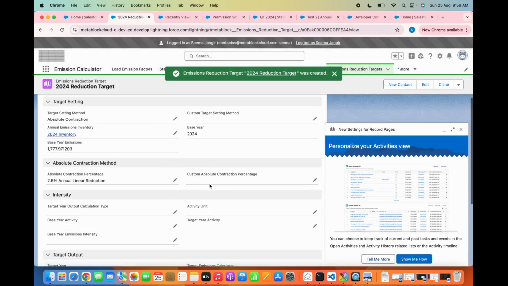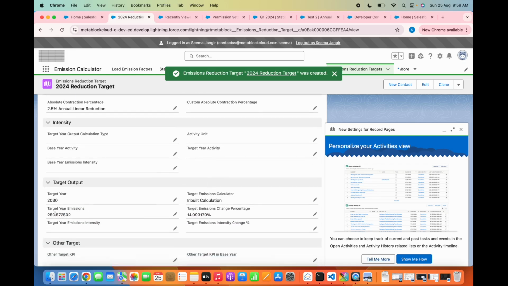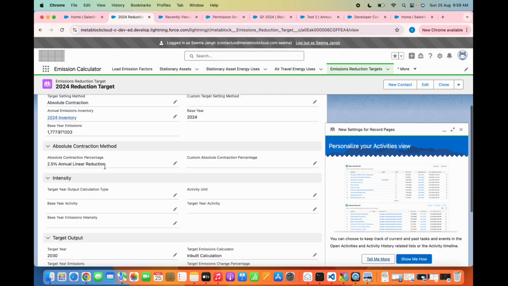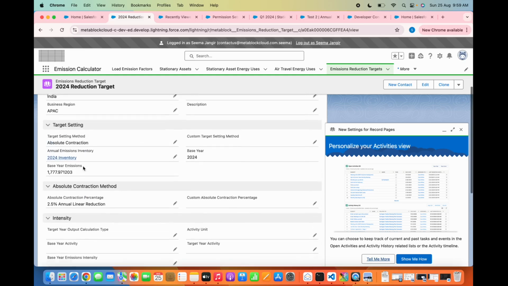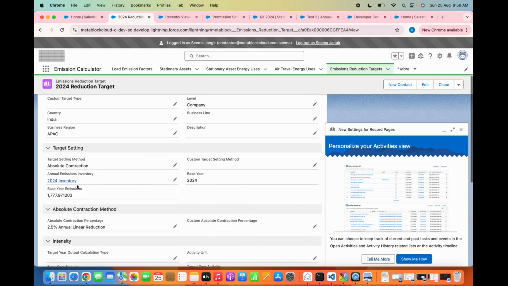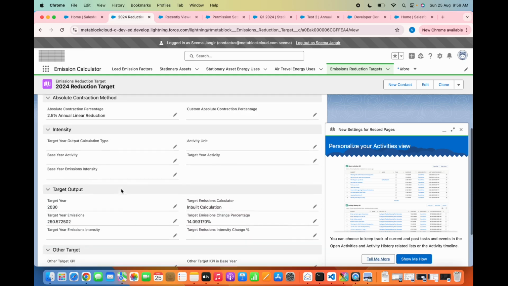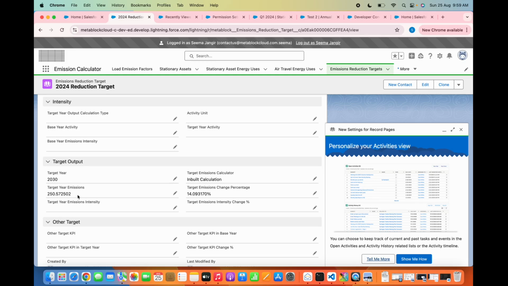Okay, so for this year the target emission change is 250, and the target emission change percentage is 14%, with 2.5% each year. So by 2030, right now in 2024 our emissions are 1777, and by 2030 our emissions will become 2250 after the change percentage.